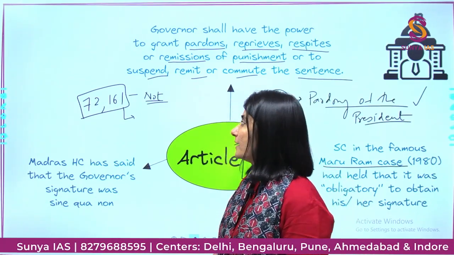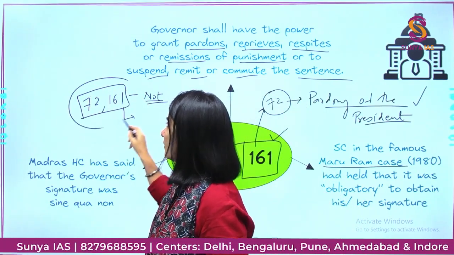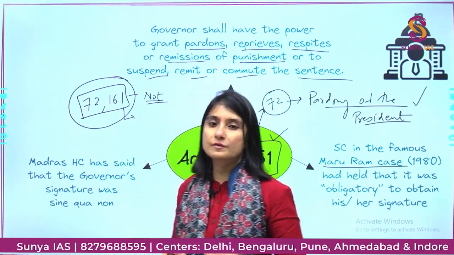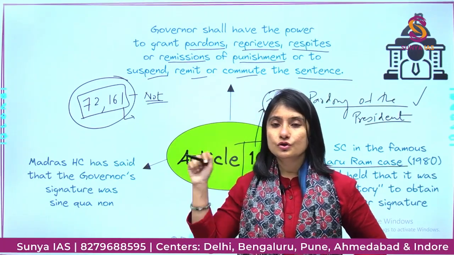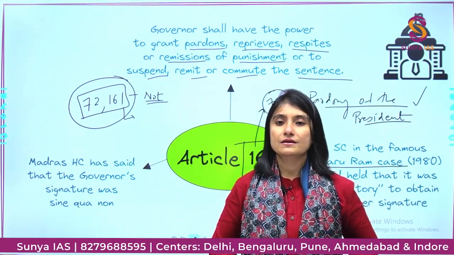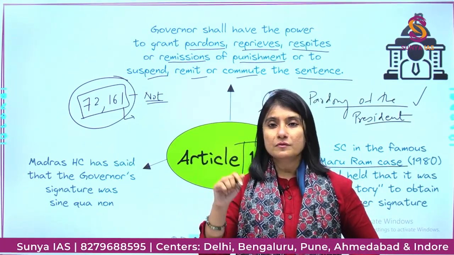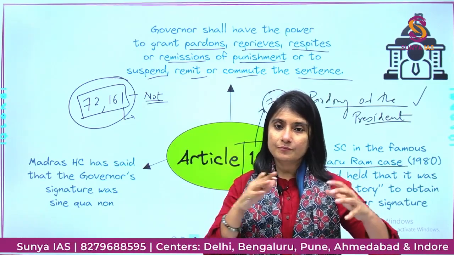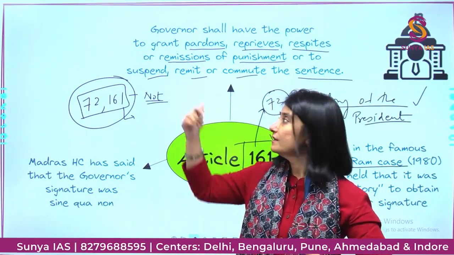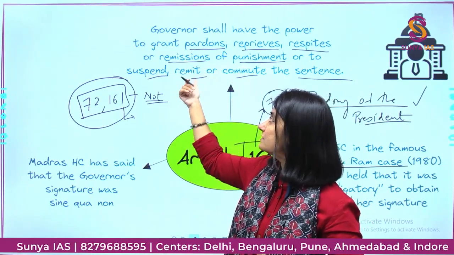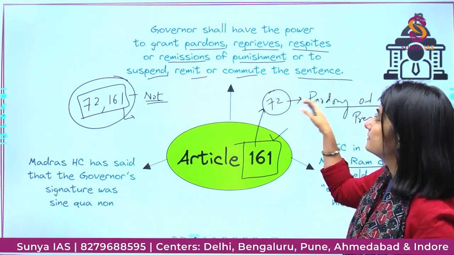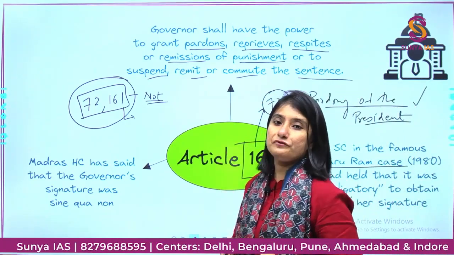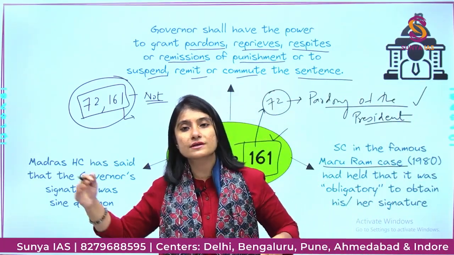Okay, now these are extraordinary powers given to the president and the governor, right? They will not be questioned in any court of law. If a person is in prison and wants to invoke any of these pleas, then that person will have to write to the president or the governor.